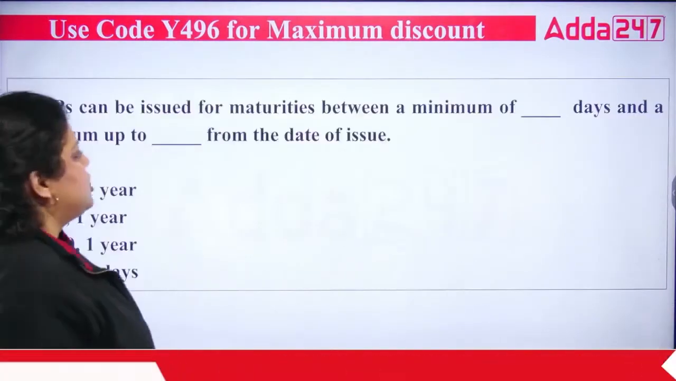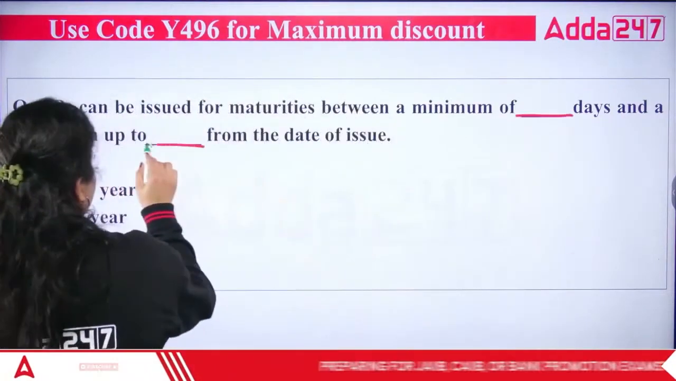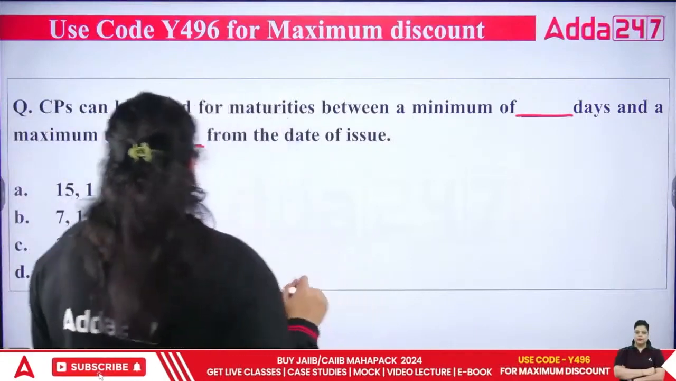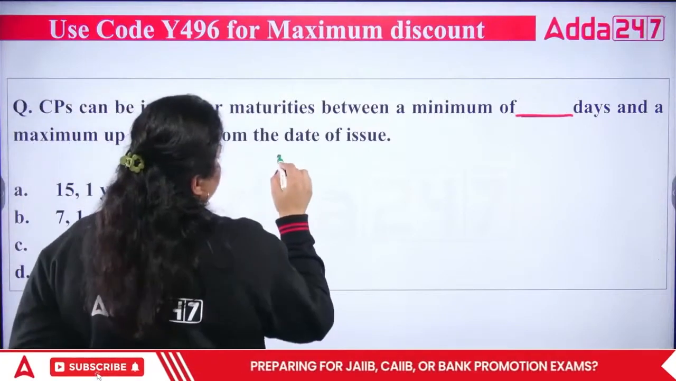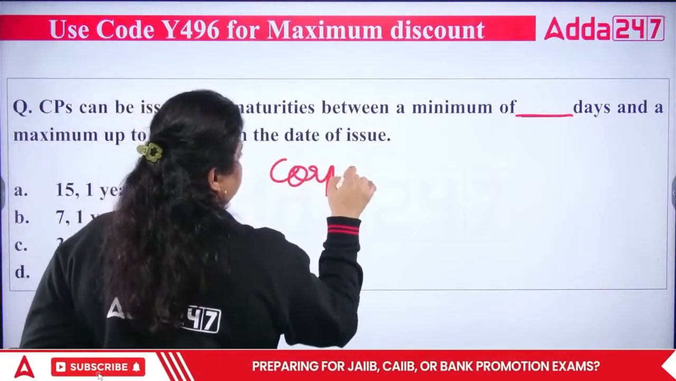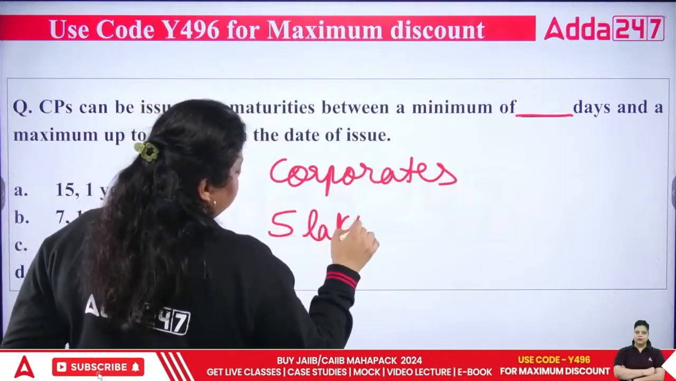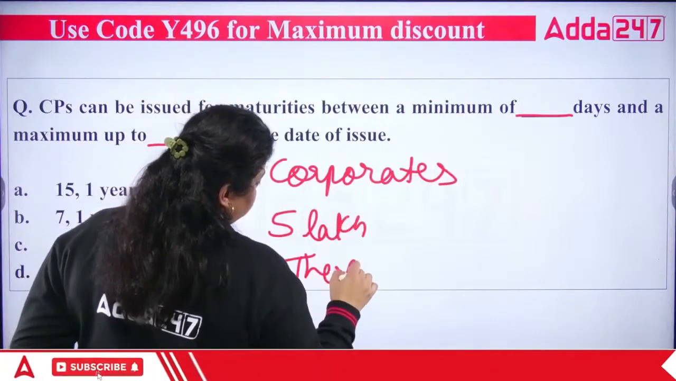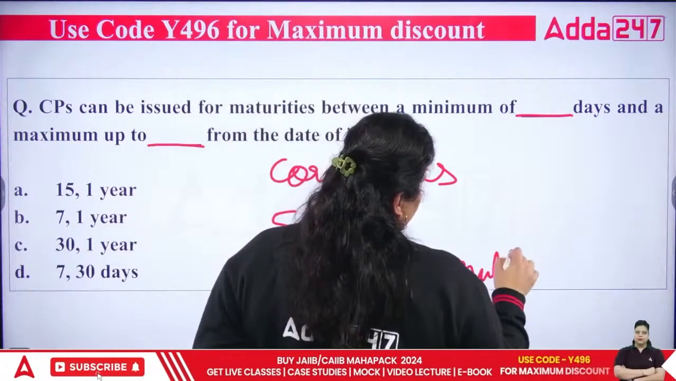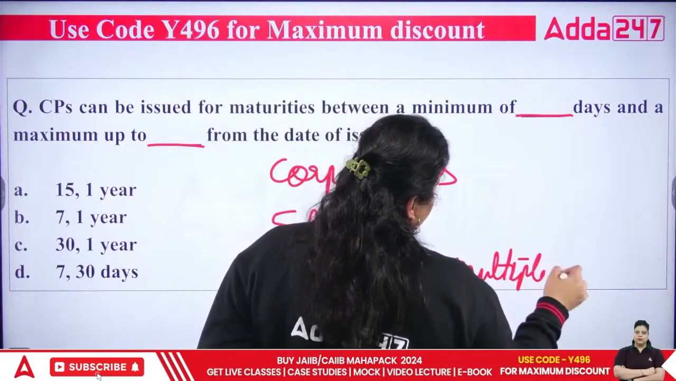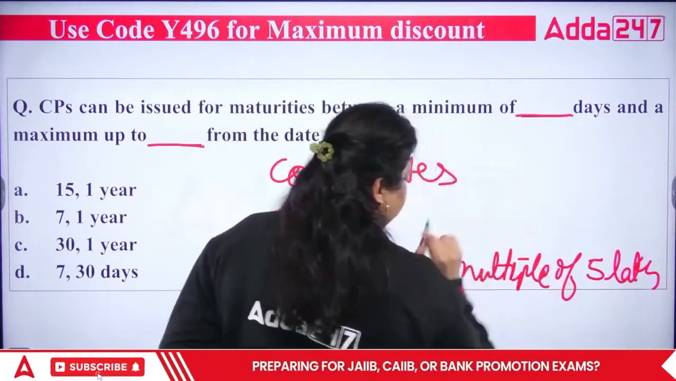Commercial papers can be issued for maturities between a minimum of dash days and a maximum of up to dash from the date of issue. Apart from that, do remember commercial papers are issued by corporates. The minimum is 5 lakh. Thereafter, multiples of 5 lakh are allowed. So minimum 5 lakh, after that multiples of 5 lakh.